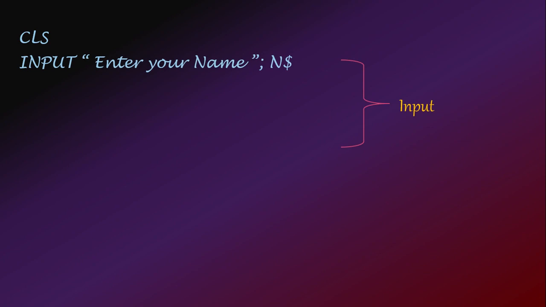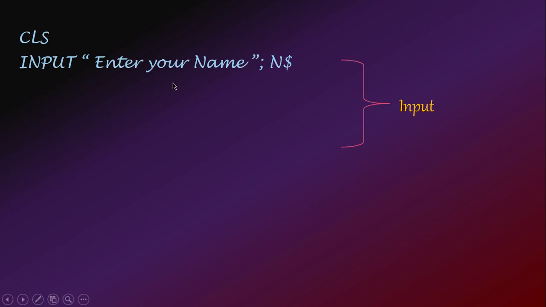Okay. Next we have to consider the input. So in this program the inputs are given that we have to enter our name. The command to give input to the QBasic program is the INPUT keyword. After that I have given a message that is enclosed within double quotation, a string message: Enter your name. So what happens when you read this message? It basically asks you to type your name in the computer, isn't it?